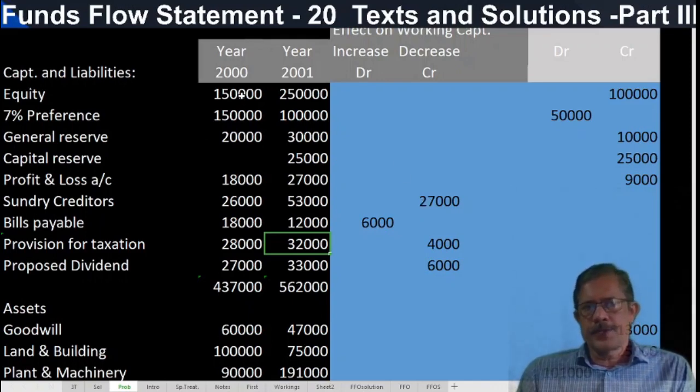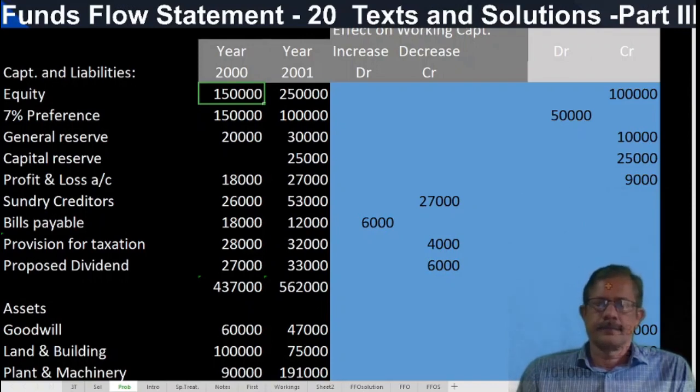So equity capital is non-current. In the non-current column we will write the difference. The non-current item difference and current item difference will be exactly equal. So equity capital 2,50,000 increased by 1 lakh.